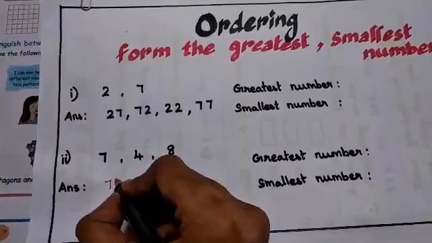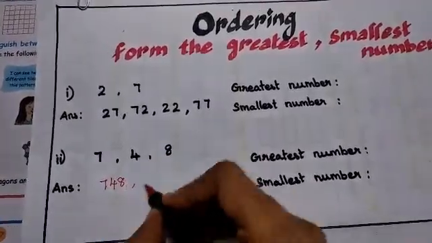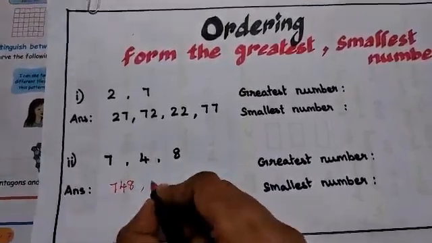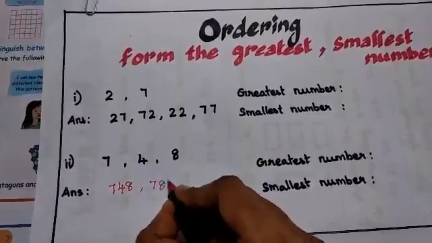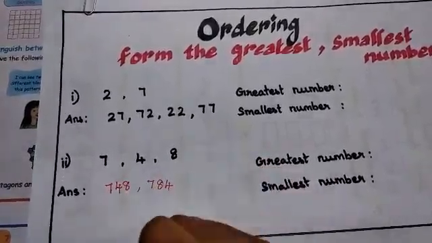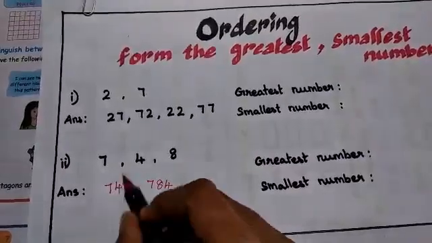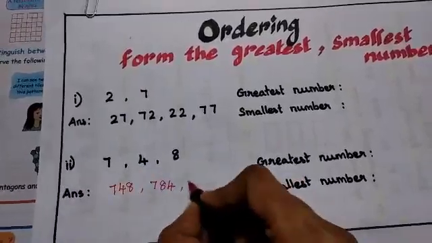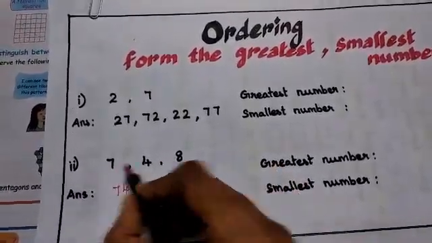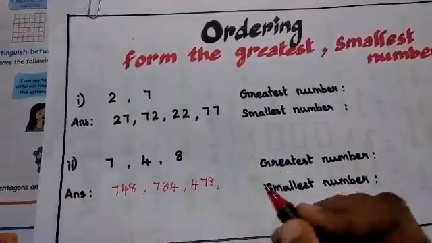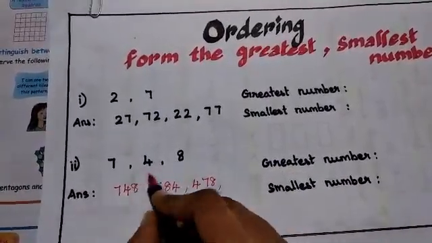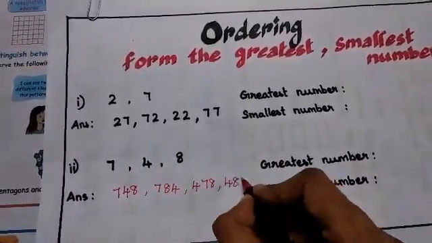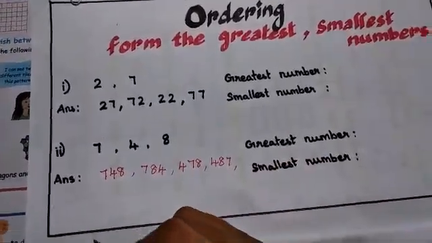That is 748. I am writing first. And next, by using 748, I am changing 7, 8 I am taking, then 4: 784. One pattern is over with 7, isn't it? Because starting with 7, I used these 2 numbers. Next I am taking 4: 478. Understood? 478. Next, 487. Are you clear, children?